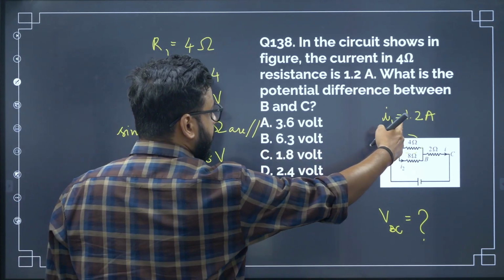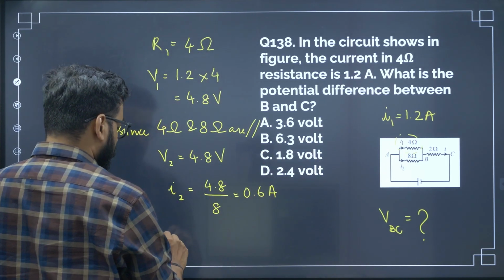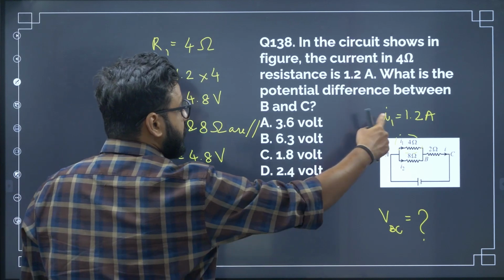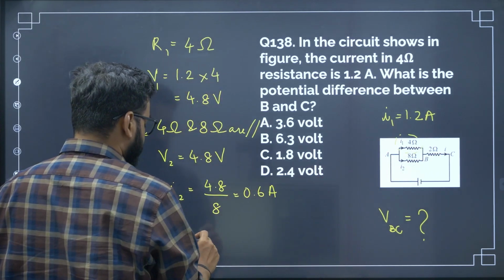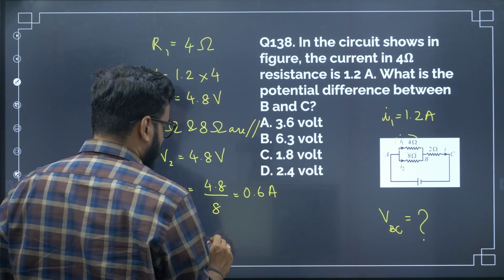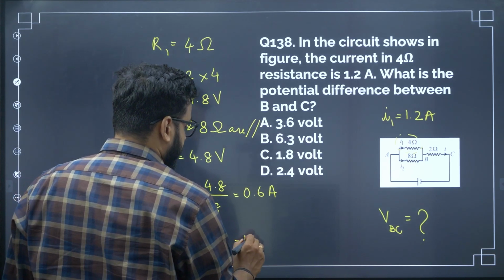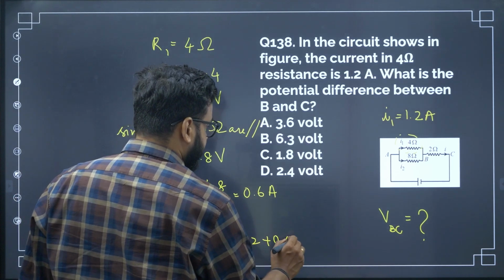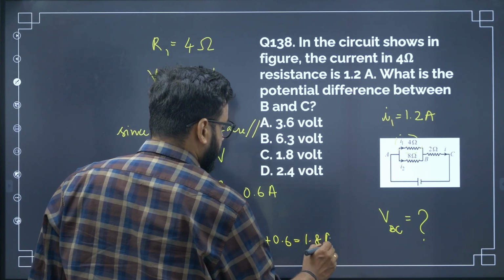Now I1 is equal to 1.2. So the total current through the circuit is I1 plus I2, 1.2 plus 0.6, which is 1.8.